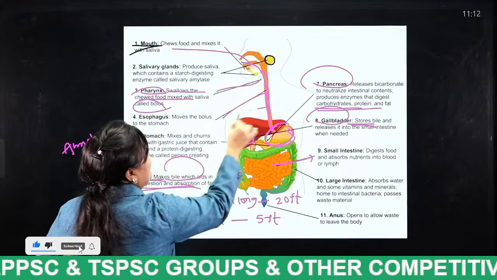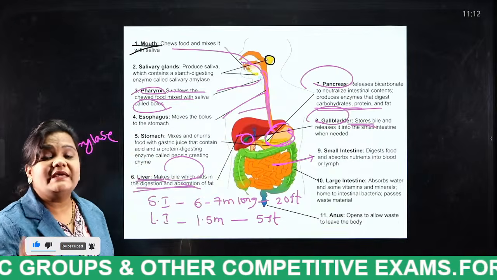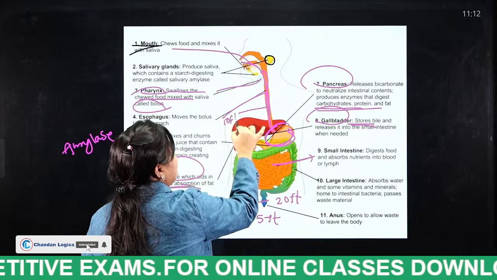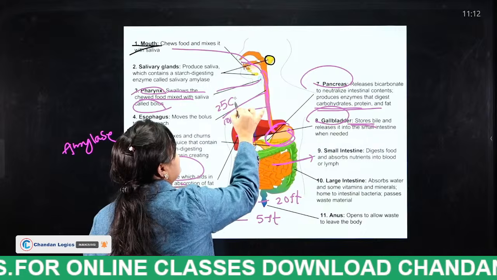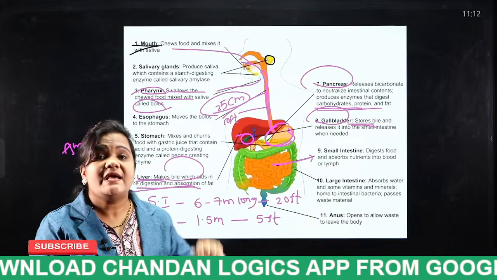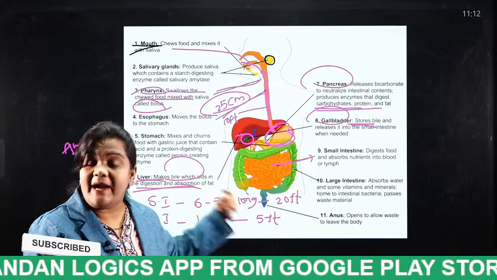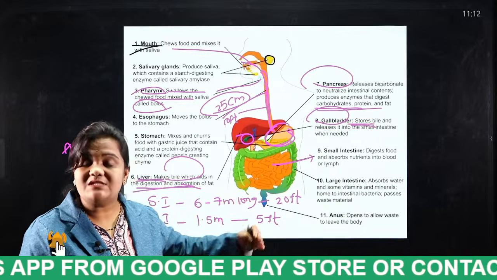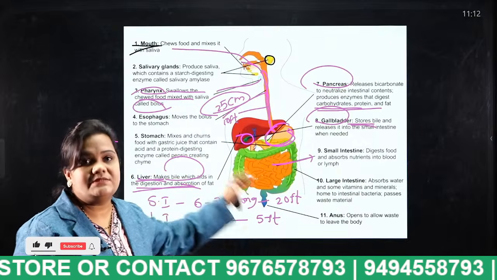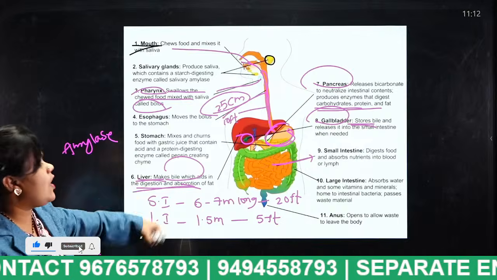And what is the length of the esophagus? The esophagus is about 10 inches, and in centimeters it is just 25 centimeters long. Each and everything, students, this is in adults. On average, this is the length of the esophagus, small intestine and large intestine. So this is all regarding this.